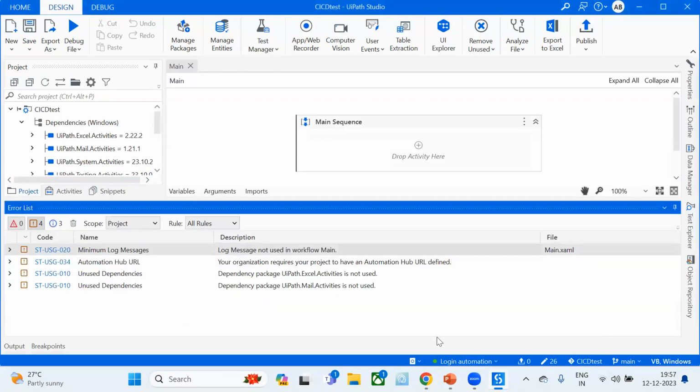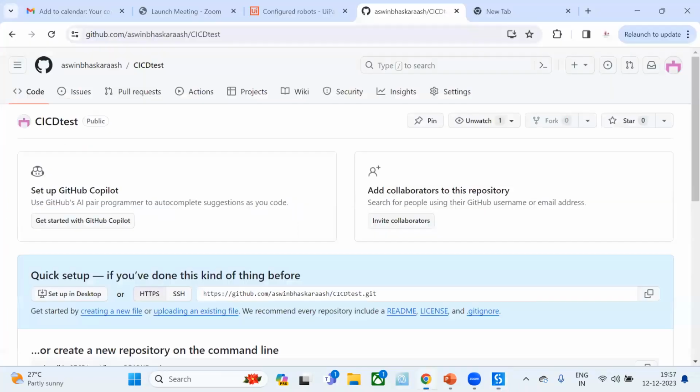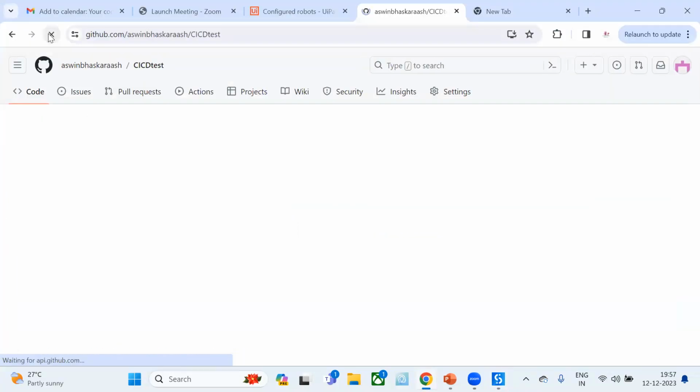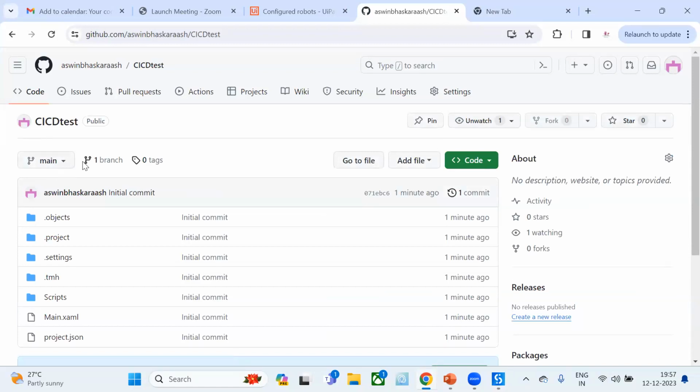Okay, now if you are going to the repository, let me refresh this one, and you can see main. So our main branch is merged to this repository, and it is available here. Normally, in our enterprise case, the main branch will be directly linked to the production orchestrator, right? So anyway, in our concept, I'm going to publish my process to a development environment, my development orchestrator. And for that, I'm not going to deal with the main branch. For that, I'm going to create a dev branch separately, okay?